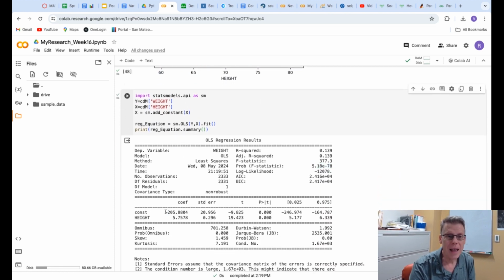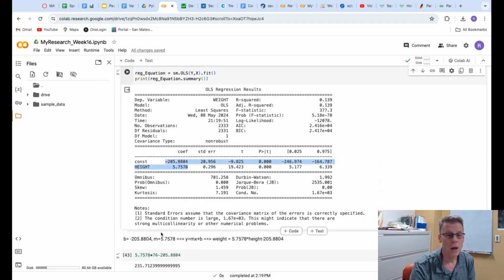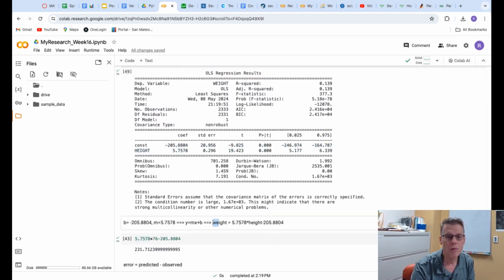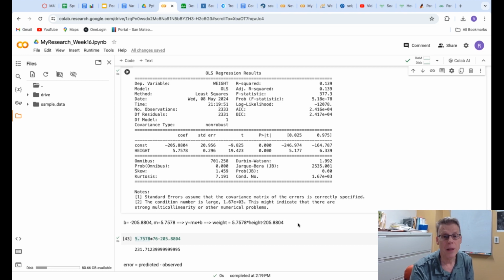Okay, and I have my M and my B. So with those two constants, I can get my regression model that tells me, okay, so weight is my y variable, right? So this formula is basically y equals mx plus b with the y variable weight, the x variable height, and then this value for m that I see right next to height in this output, and then the value for b.